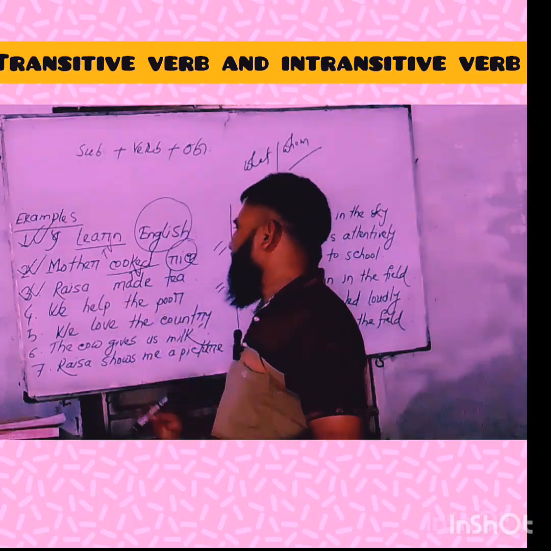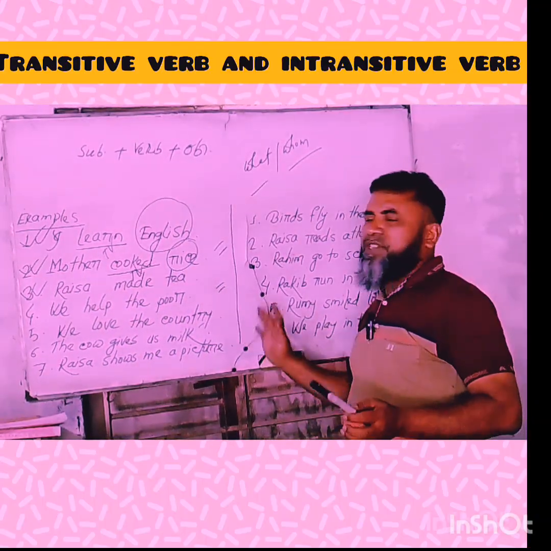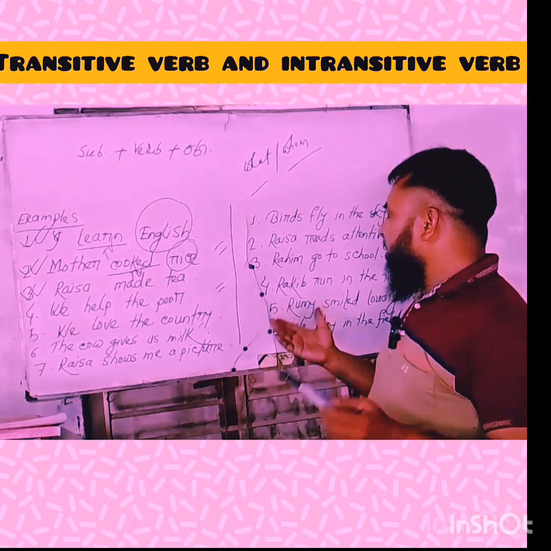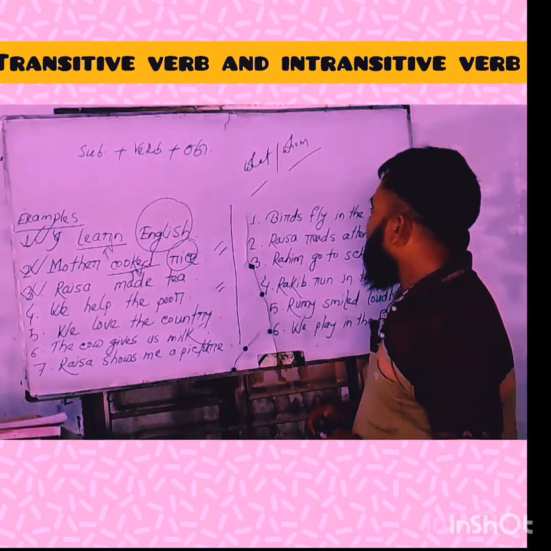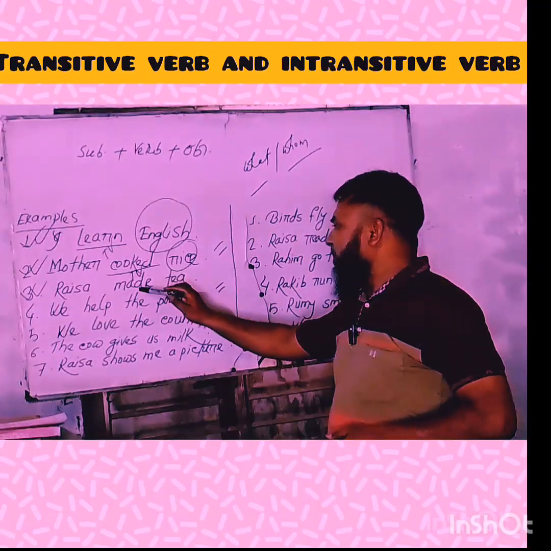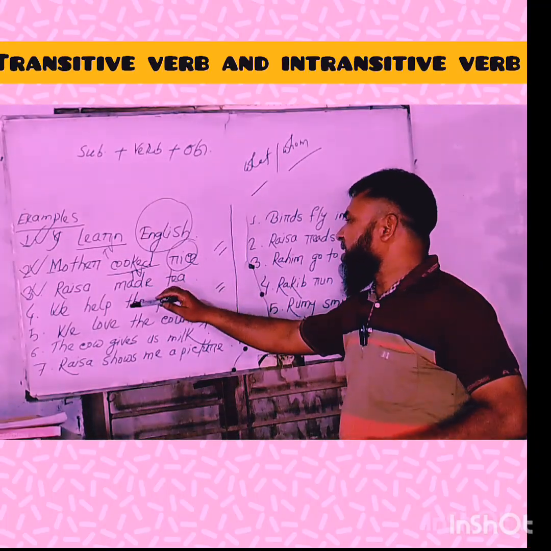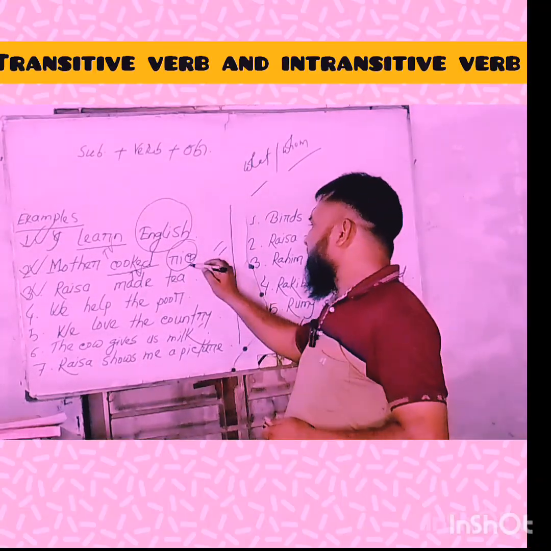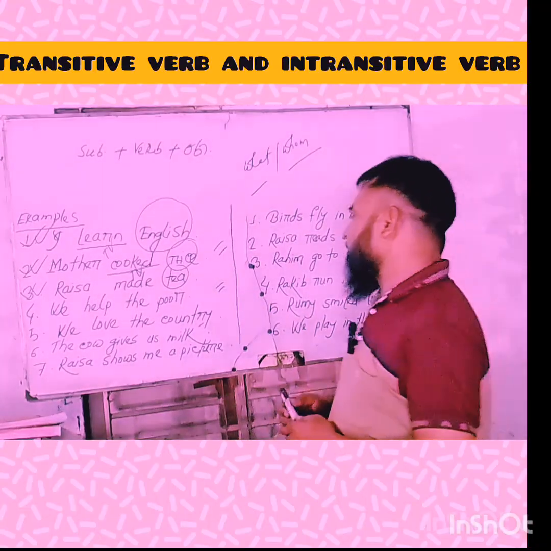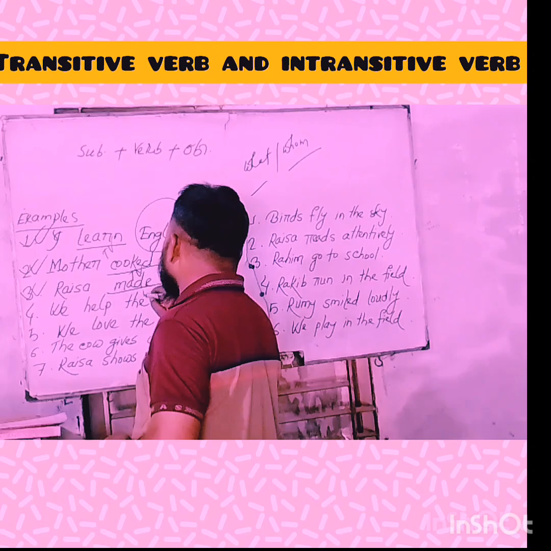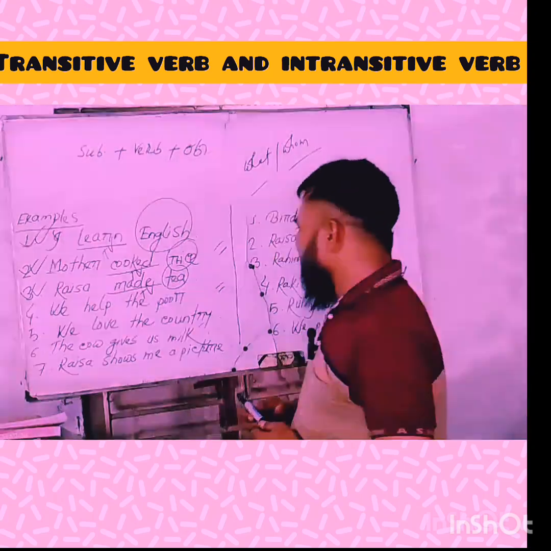Next example, my dear learners: Raisa made chi. If we ask the verb made, what did Raisa make? The answer is chi. So chi is an object, and made is a transitive verb.